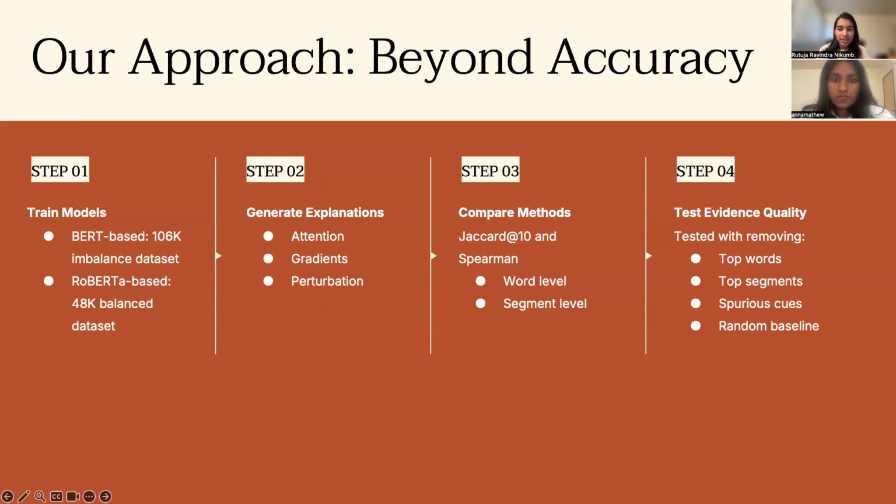We looked at the evidence at two levels, word level and 20-word text segments. Finally, we also analyzed the results after removing important words, important segments, and spurious keywords to see how much the performance dropped.